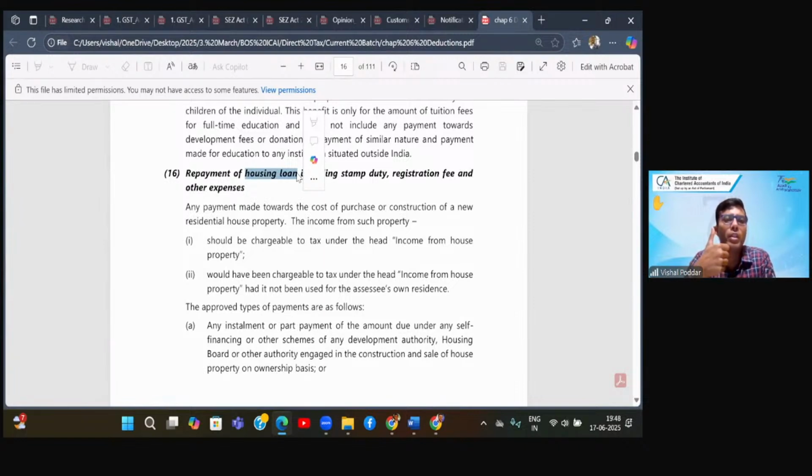Now the interest portion goes to the head HP. If you remember, under head HP, you have section 24 clause B, where interest is covered, right?